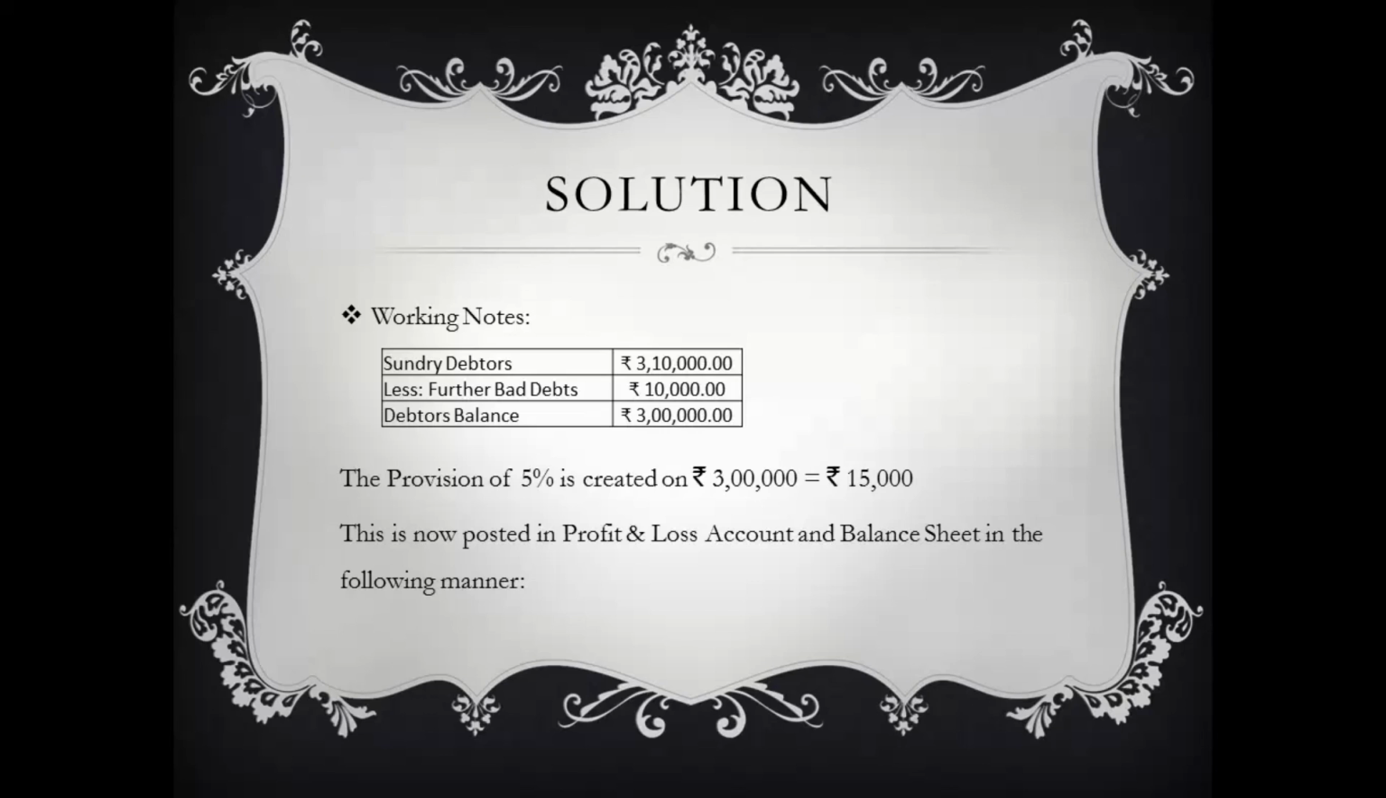Remember one thing, the bad debts figure which had appeared in the trial balance, this will in no way get involved while calculating the provision, because any particular account head or item which is appearing in the trial balance is already adjusted with the specific ledger.